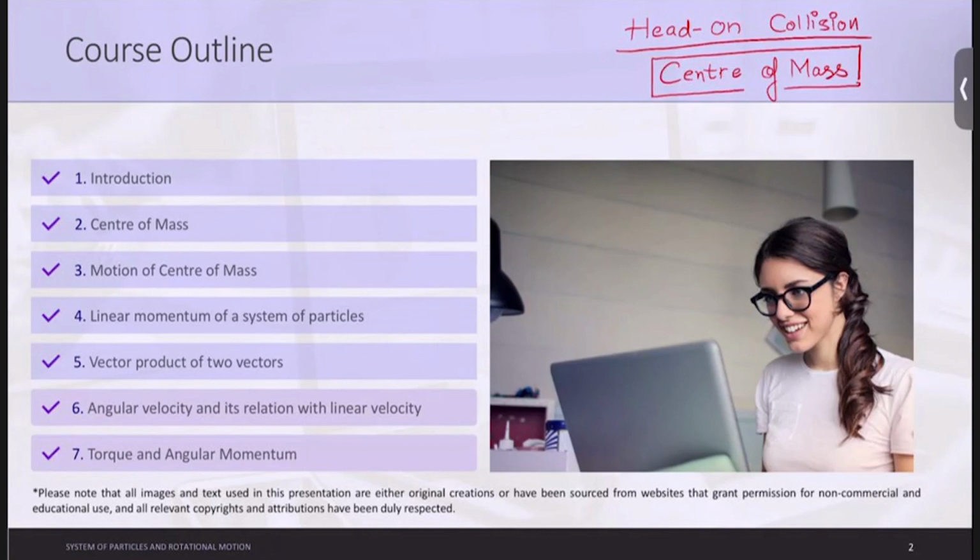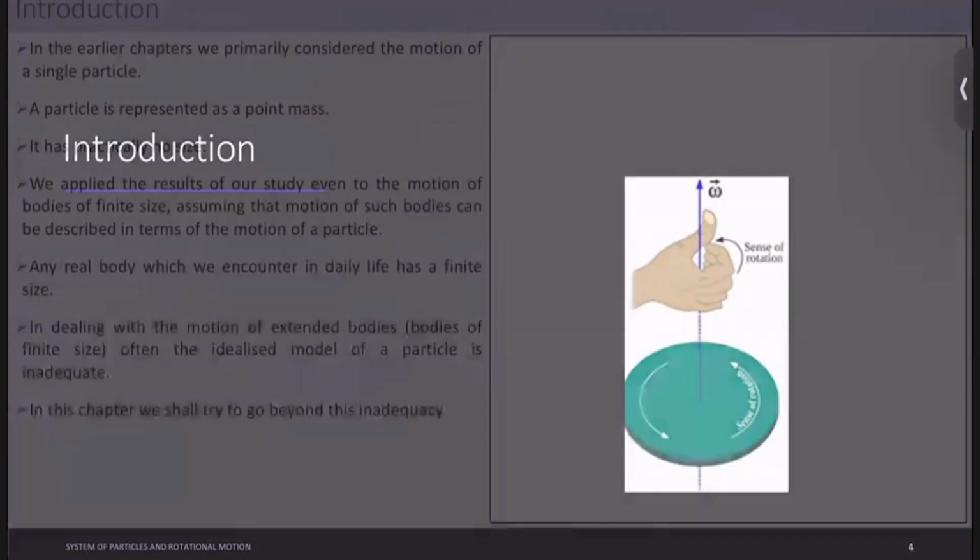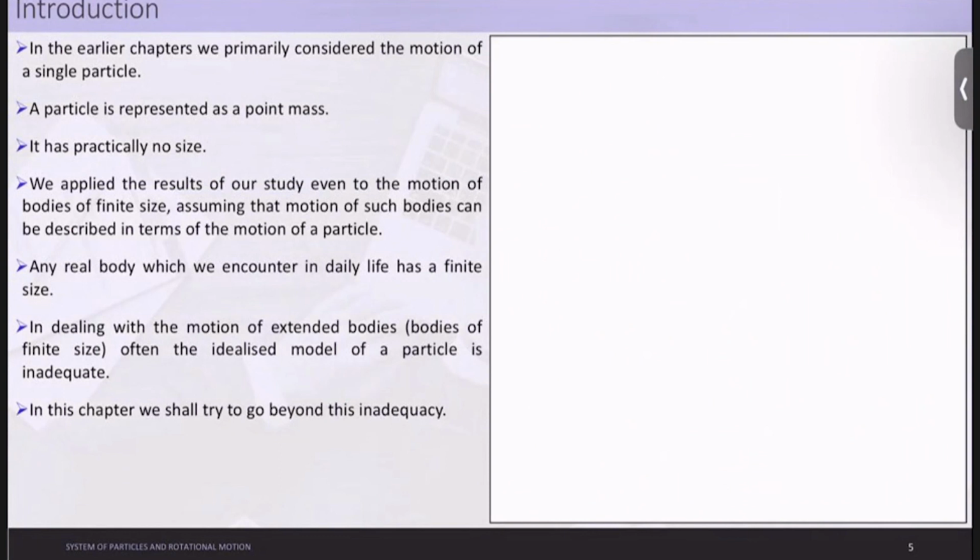So let's not be hesitant regarding any topic. Everything is very easy. Just pay attention to the class. I will help you make it very smooth so that you can understand each and every detail of everything happening in our surroundings. So let's start with the introduction of this chapter, which is System of Particles and Rotational Motion.